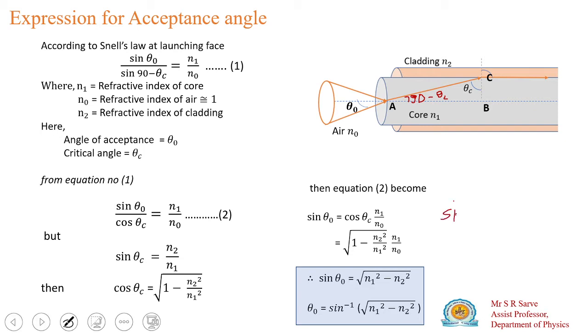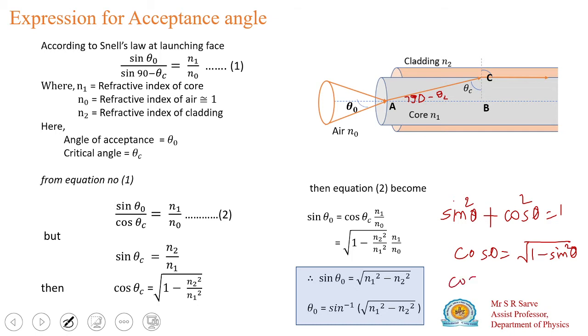So cos theta is equal to the square root of 1 minus sine square theta, because cos square theta is equal to 1 minus sine square theta.